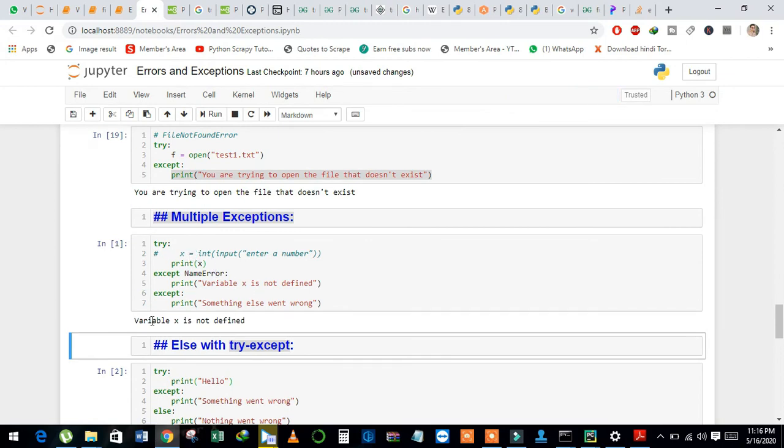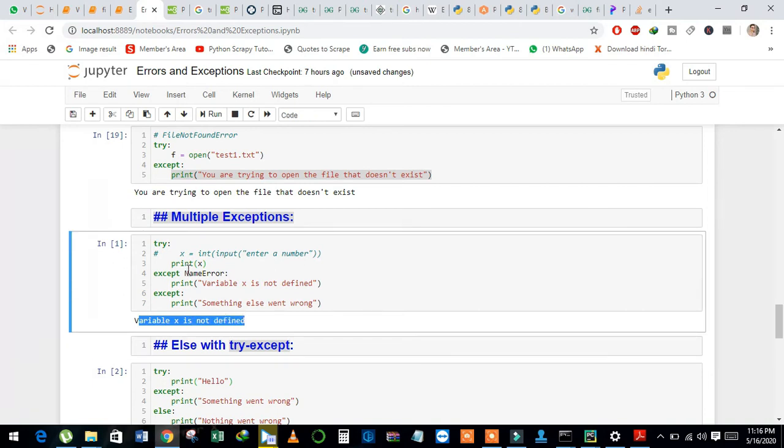And see here, variable is not defined, because I am printing X, but X is not defined in this code.